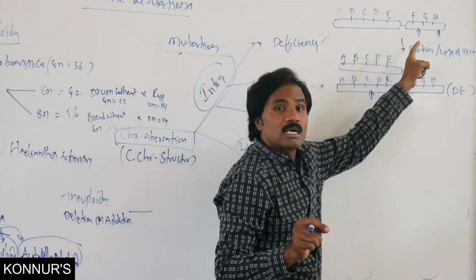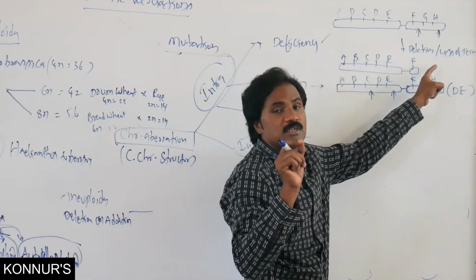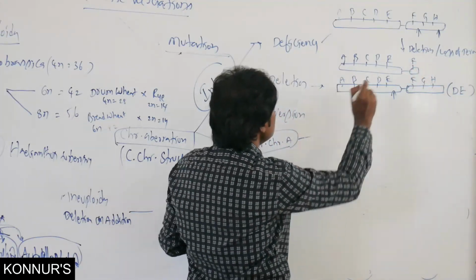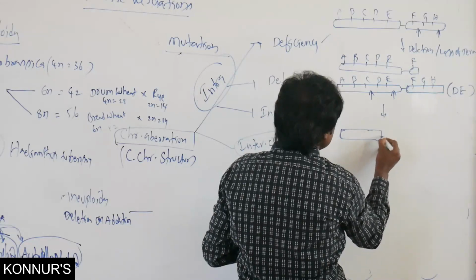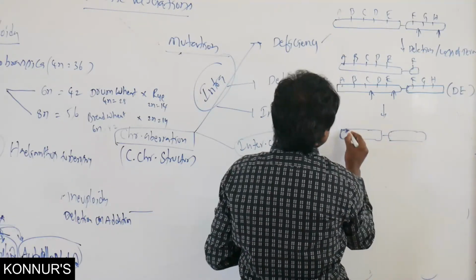Here the deleted part is the terminal segment of the chromosome. That is deletion. Then it is present like this.